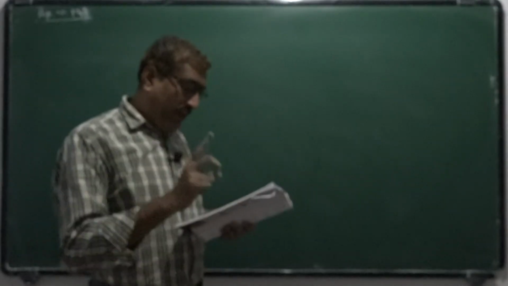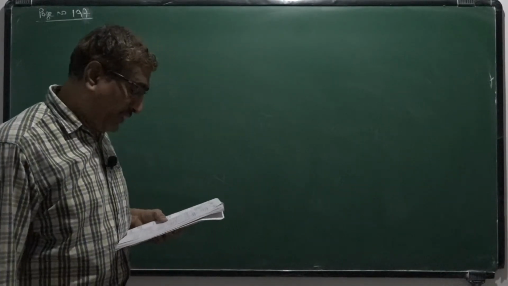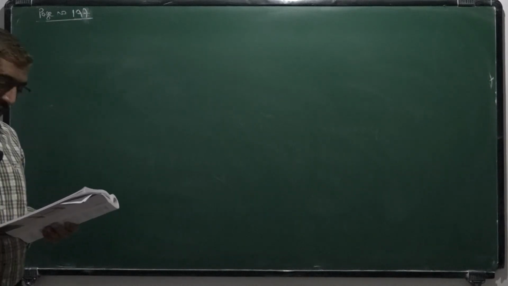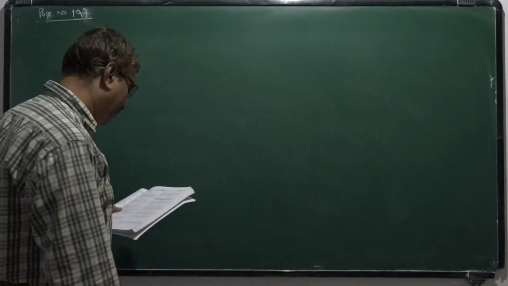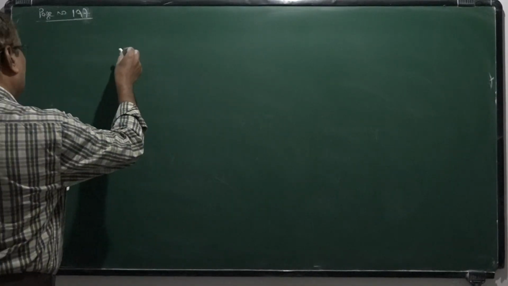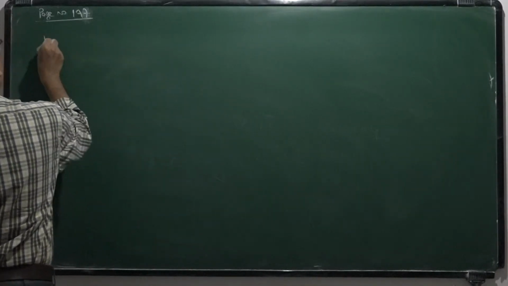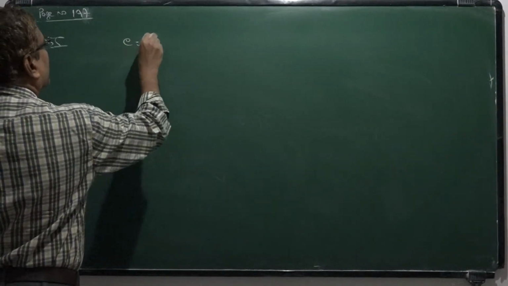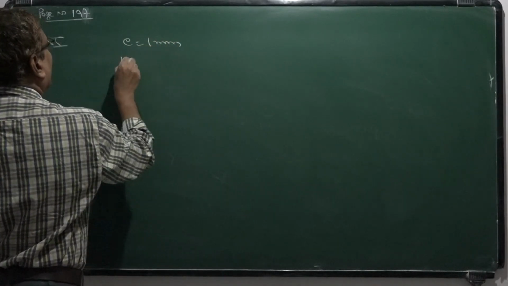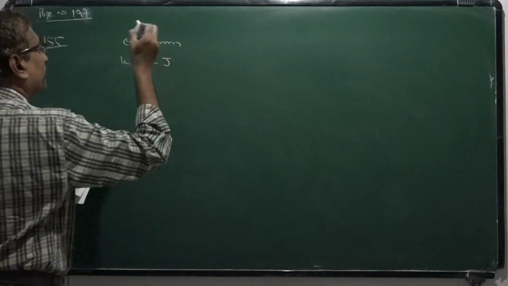If the work done in stretching a wire by 1 millimeter is 2 joule, the work necessary for stretching another wire of same material but with double radius of cross section and half the length by 1 mm in joules is. Okay, 155 problem. So to stretch an elongation of 1 millimeter, the work done is 2 joule.